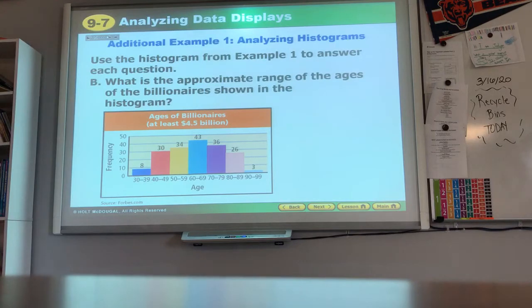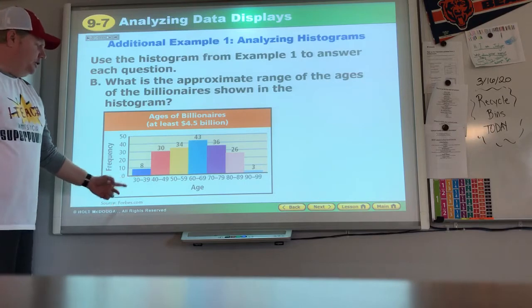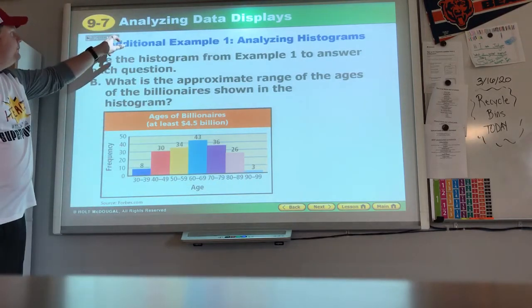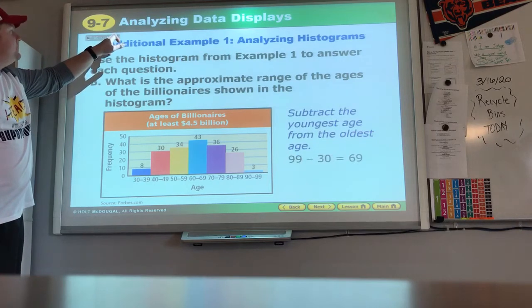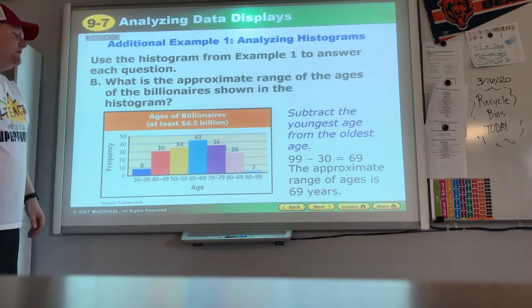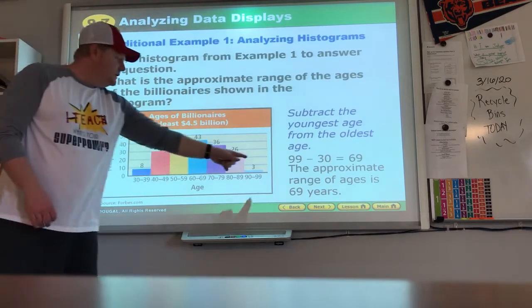Now, looking at the same chart, what is the approximate range of the ages of billionaires shown in the histogram? From 30 to 99 would go with 69 years. The approximate range of ages is 69 years, from the youngest to the oldest.